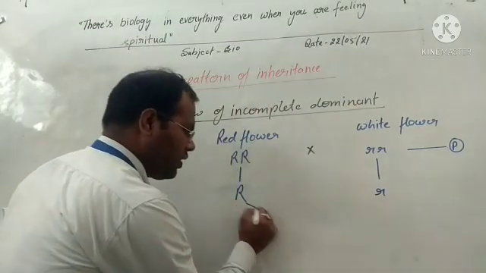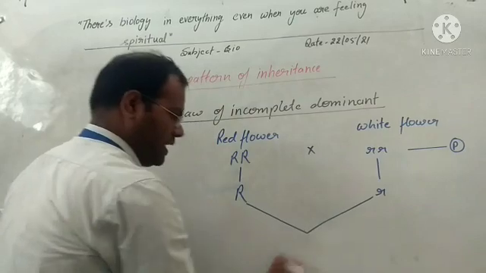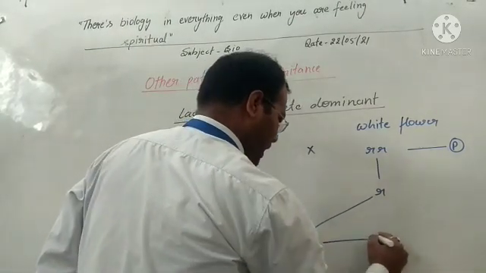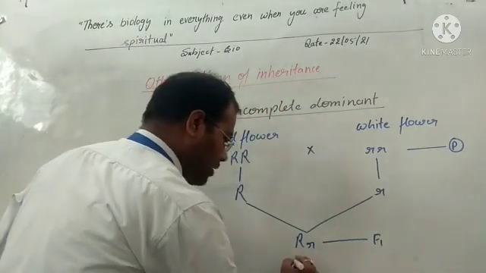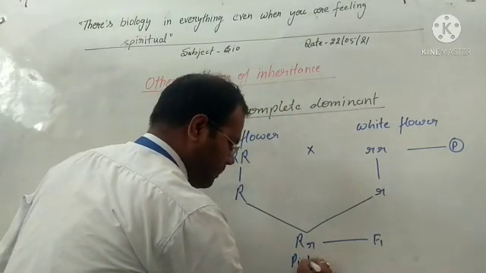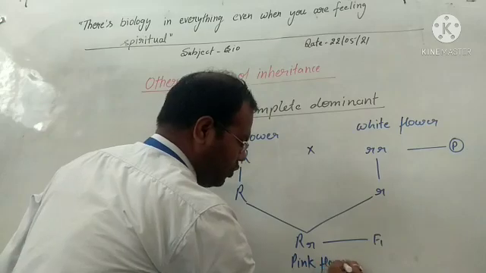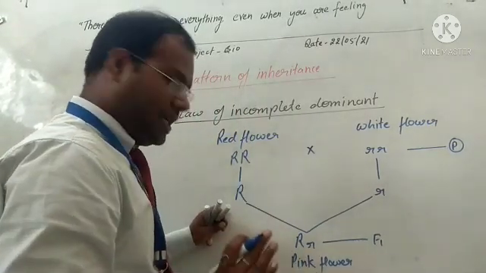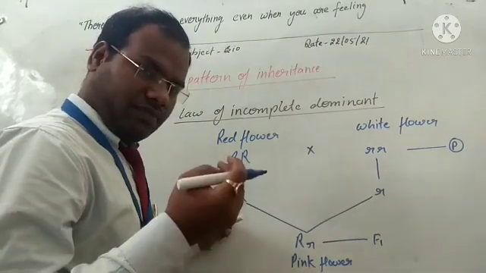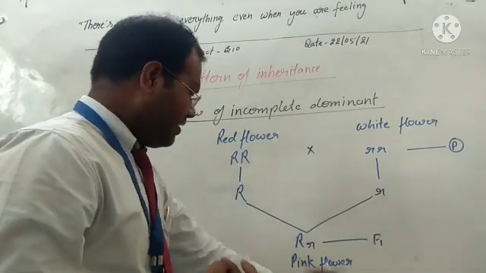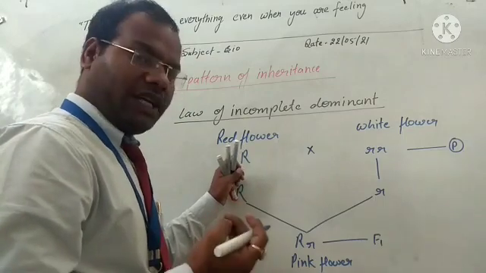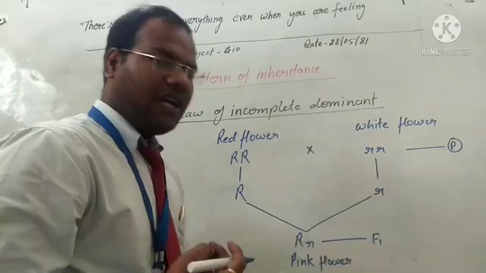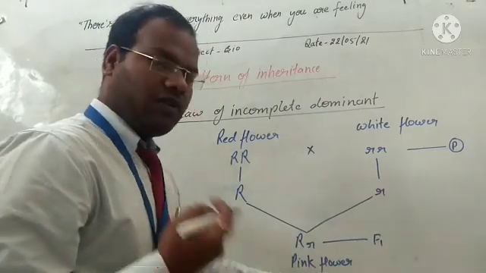When the cross is made between them, in the F1 generation only one character is present. This is called the pink flower, a new character produced here. According to Mendel this would be a red flower, but this does not follow Mendel's law, therefore a pink flower is present.